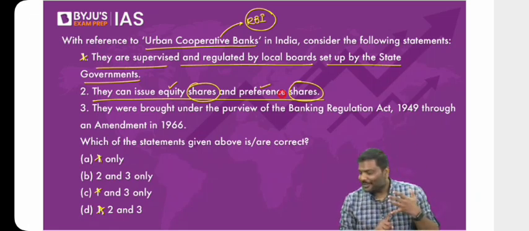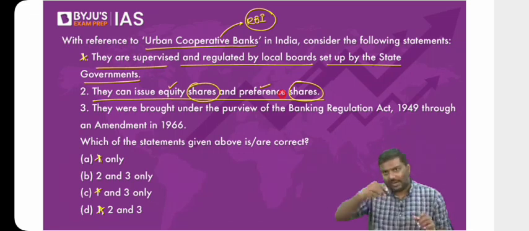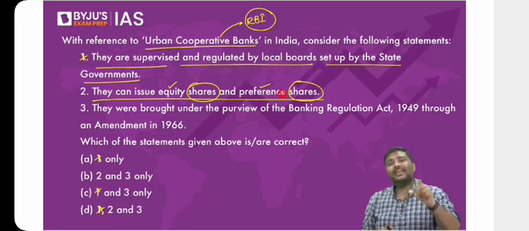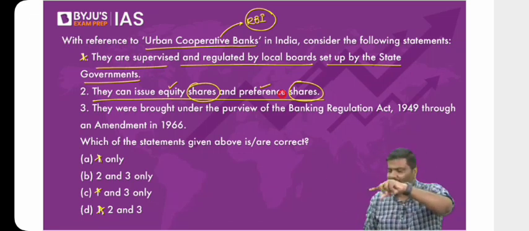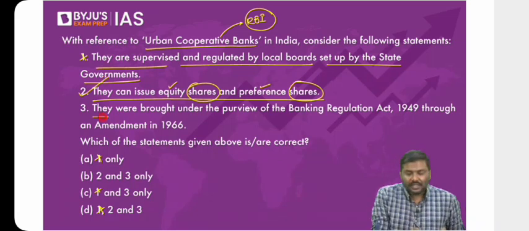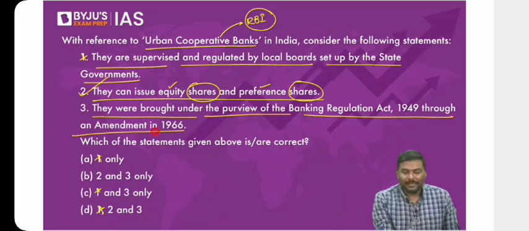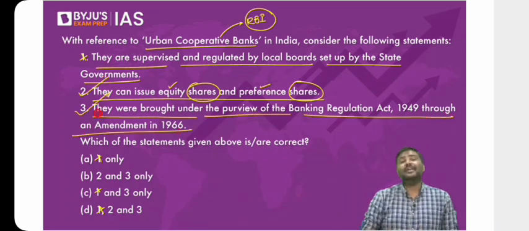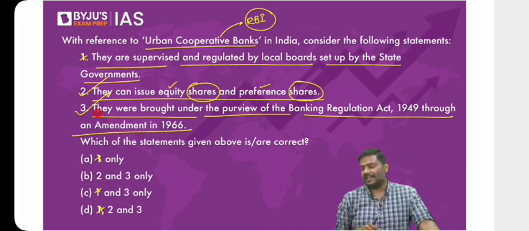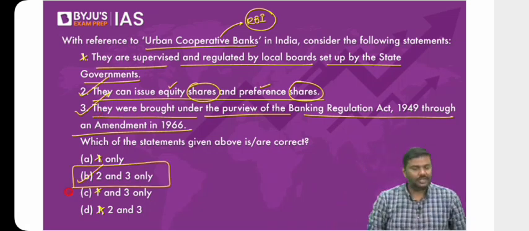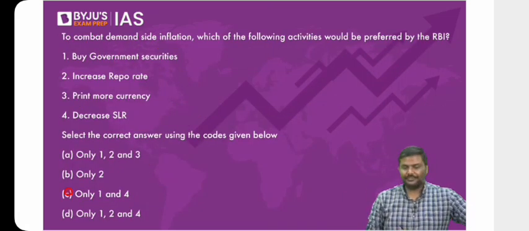Some of you are saying no. Please check the PPT. It is typed in the PPT. Banking Regulation Amendment Act reform. They are allowed to issue bonds and shares. Second statement is correct. Third one, they were brought under the purview of Banking Regulation Act 1949 through an amendment in 66. Even this point is there. Those which had a paid up capital of more than 1 lakh rupees were brought under the Banking Regulation Act. So 2 and 3 are correct. Right option is option B, 2 and 3. Okay. Next.